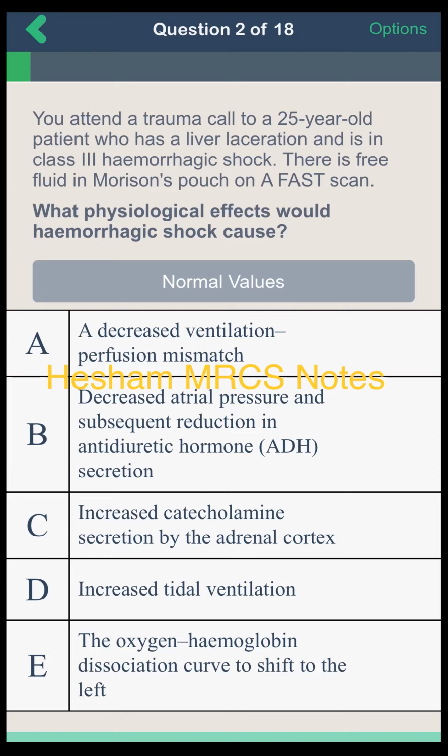Yes, D. And here the oxygen dissociation curve will be shifted to the right. There is hyperthermia, and we have to remember the word CADET. CADET is shift to the right. Okay, CADET to the right. Then another question.